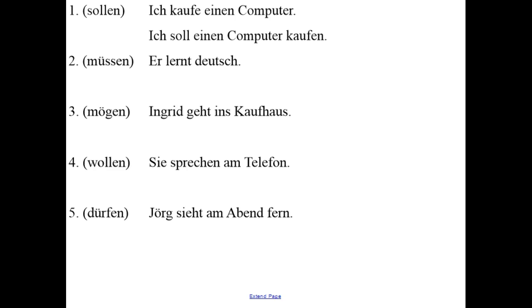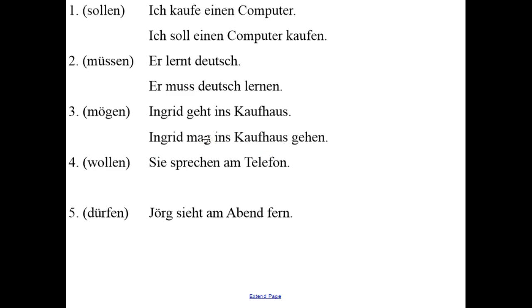2. Er lernt Deutsch. He learns German. With the modal verb müssen. Er muss Deutsch lernen. He has to learn German, or he must. 3. Ingrid geht ins Kaufhaus. Ingrid goes to the department store. Using the modal verb mögen. Ingrid mag ins Kaufhaus gehen. Ingrid likes to go to the department store.